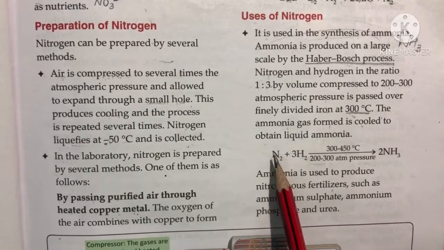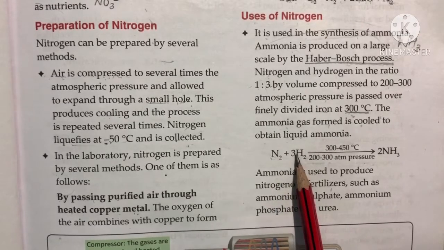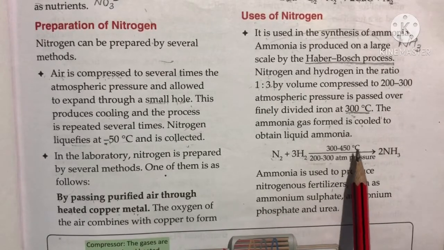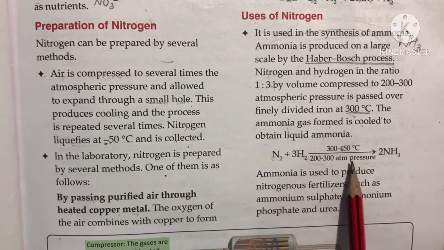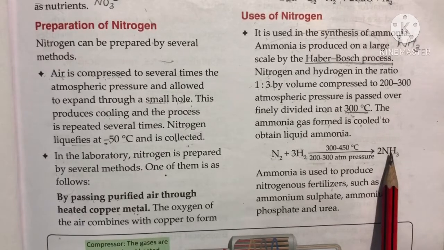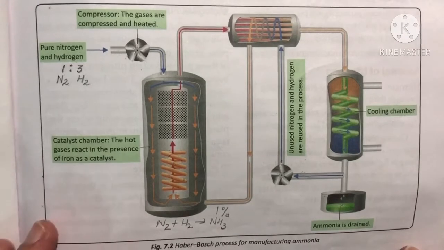So, this is the reaction. Here nitrogen and hydrogen in the ratio 1:3 combine at a temperature of 300 to 450 degrees Celsius and 200 to 300 atmospheric pressure, and there is a formation of ammonia. This is the setup for the Haber-Bosch process.